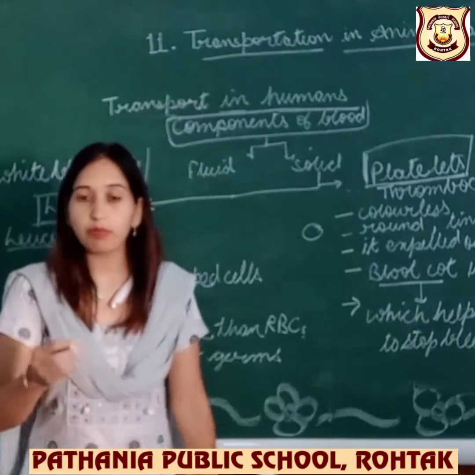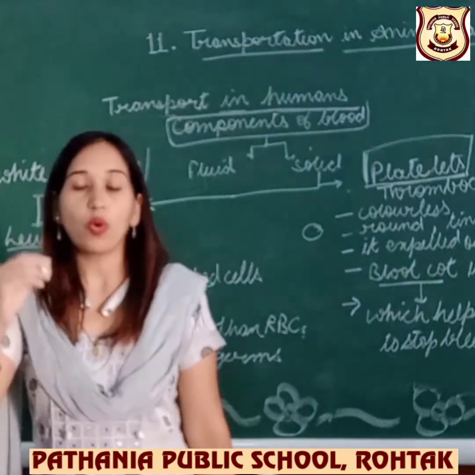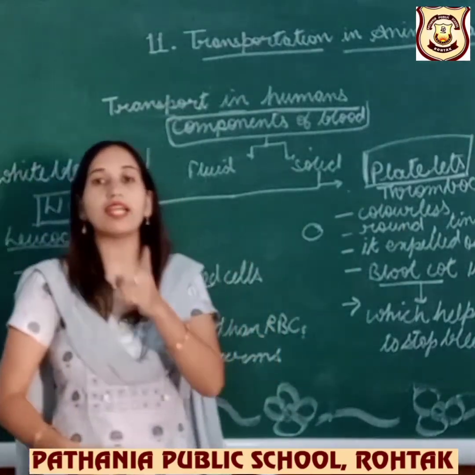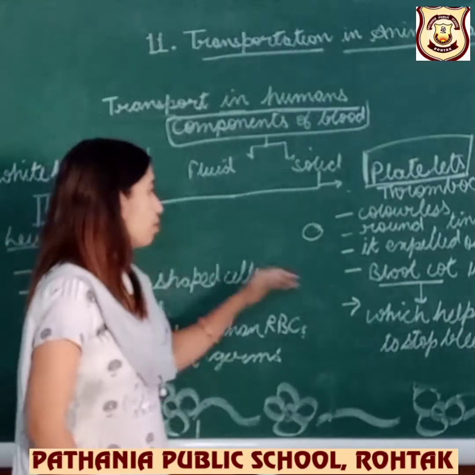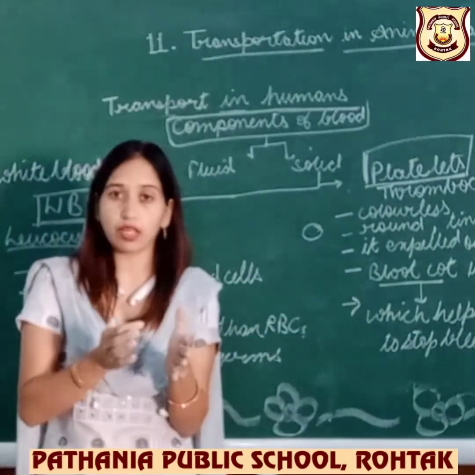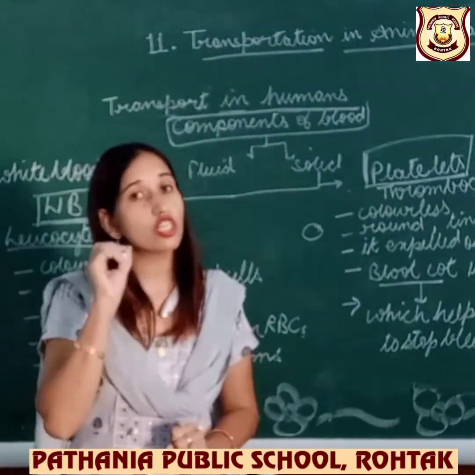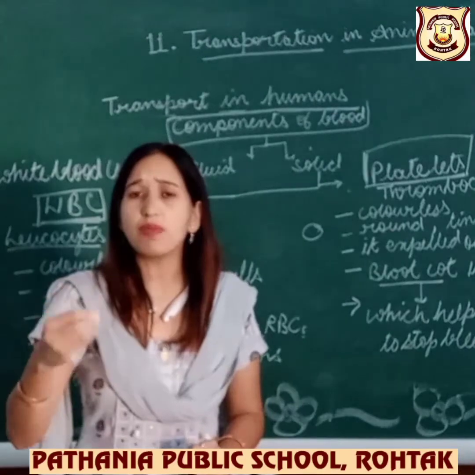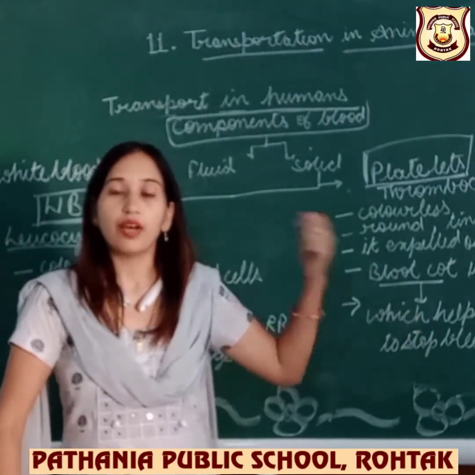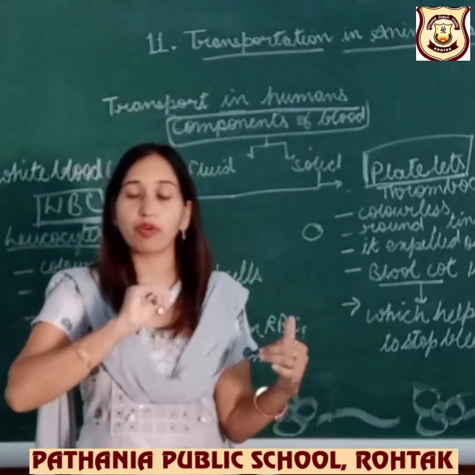What happens when a person gets injured and blood is flowing out from the body? What flows out? Platelets, of course, will run out from the body. So for that, what will happen? A blood clot will occur. That is blackish in color, and that black color is the blood clot. And why does this blood clot occur? Due to these platelets. At the time of injury, a lot of blood is running out from our body.